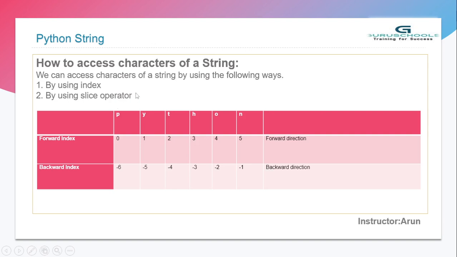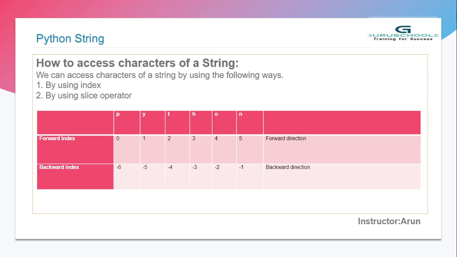First try to understand the indexing concept. This is the string Python. Here there is forward indexing and backward indexing, or you can say forward direction and backward direction. Forward indexing starts from 0 onward: 0, 1, 2, 3, 4, 5. Backward indexing goes the reverse way: -1, -2, -3, -4, -5, -6. This is how indexing works in the string data type in Python.